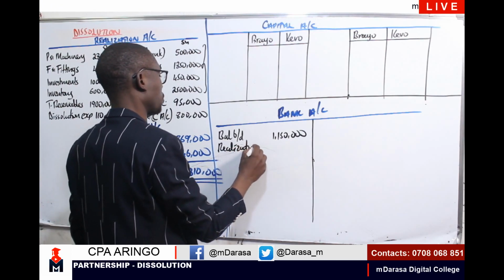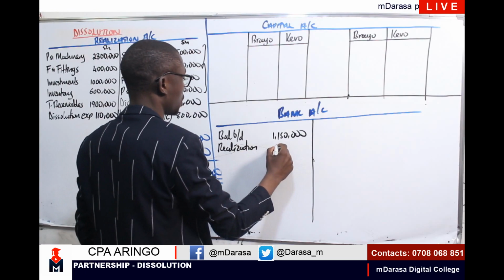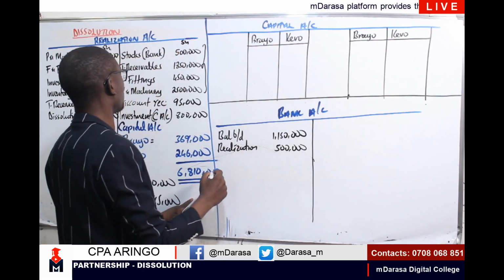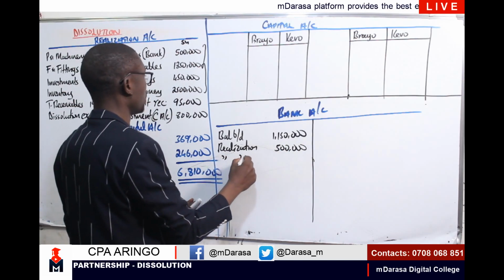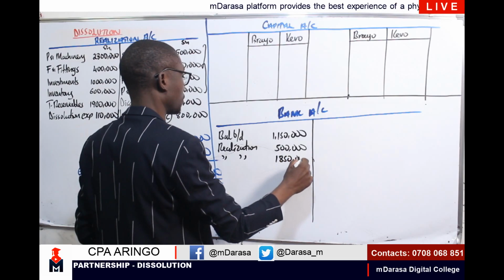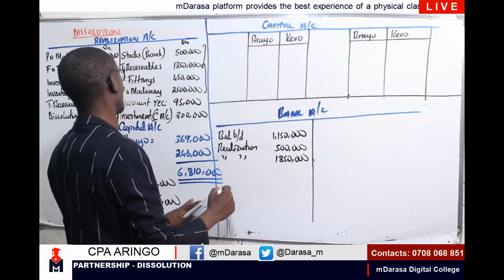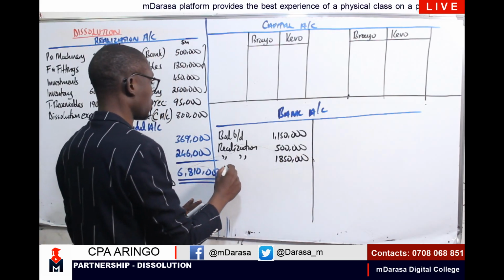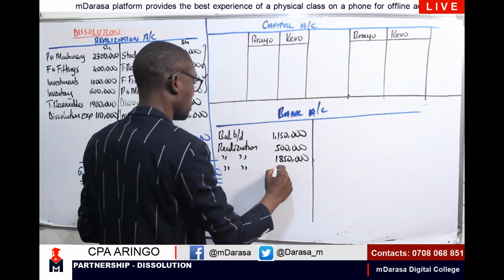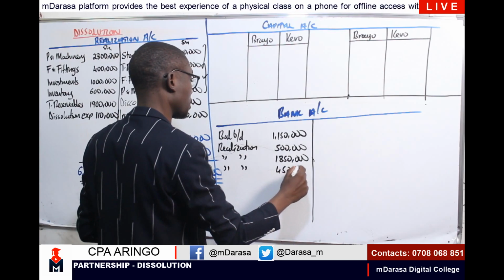That amount is coming from realization. That is stock, 500,000. Then I'm having still on realization, 1850. I'm having furniture and fittings, the realization account, 450,000.